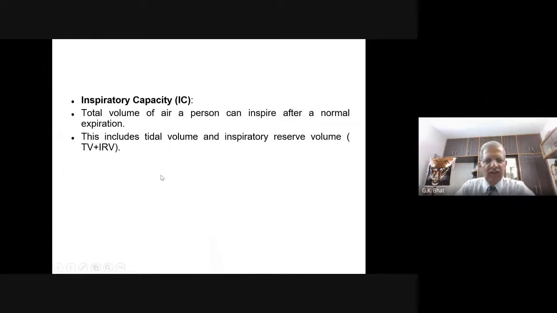Now let us look into inspiratory capacity, which is always abbreviated as IC. What is inspiratory capacity? It is the total volume of air a person can inspire, how much air a person can take into his lung. It is the total volume of air a person can inspire after a normal expiration.